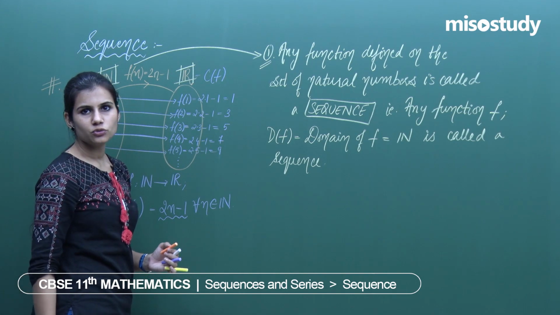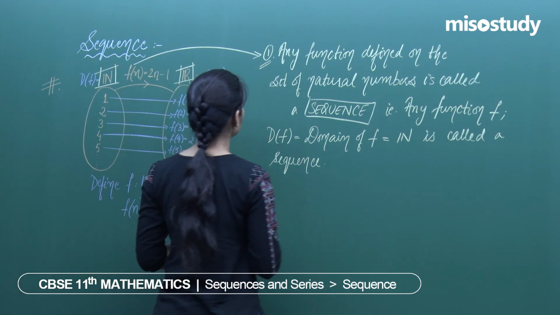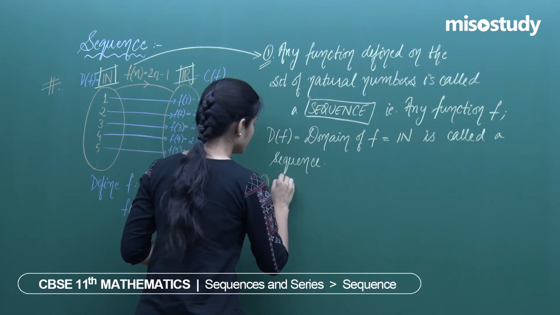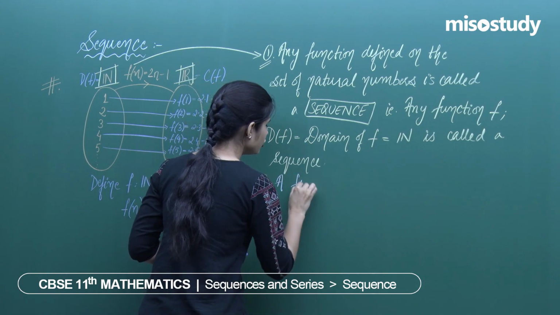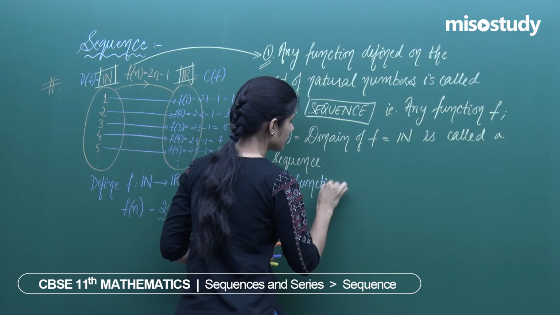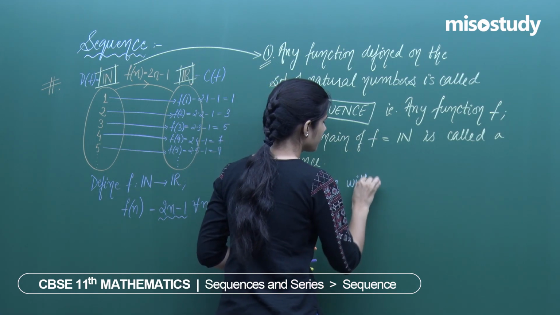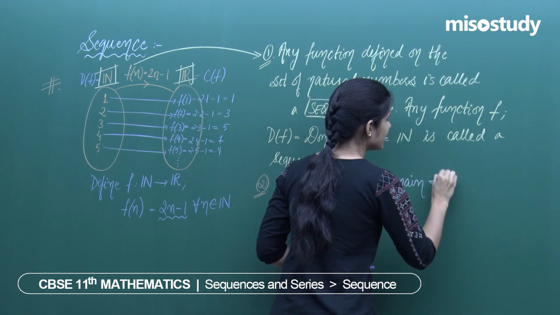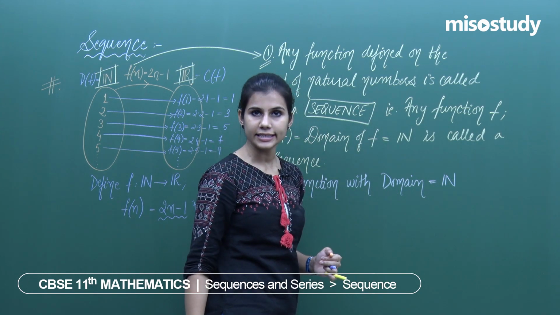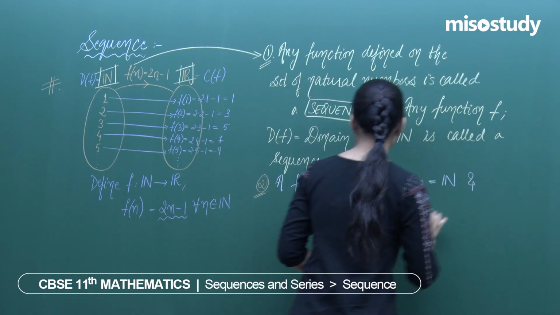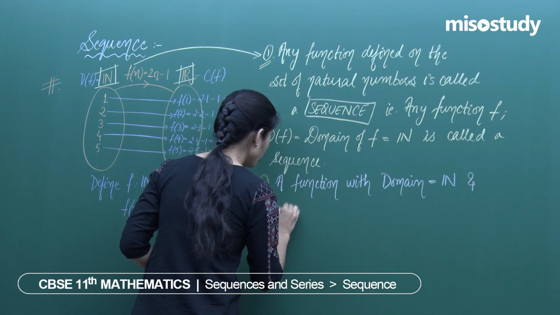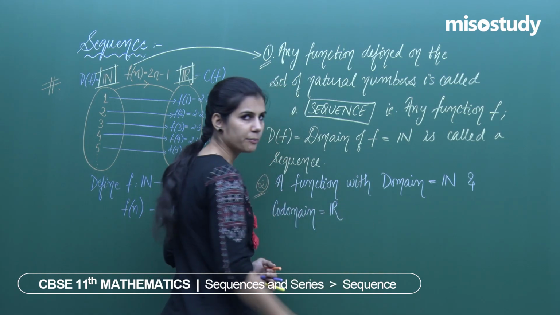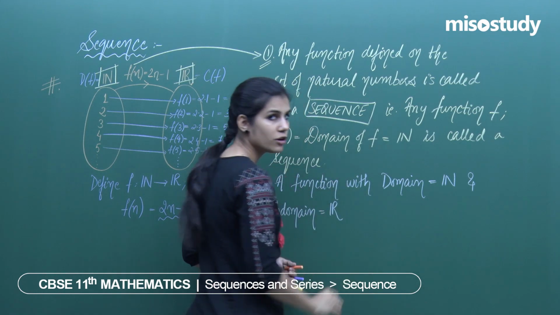Now as I was pointing towards the collection of reals also, let me talk about that aspect as well. A function with domain as the set of all natural numbers is called a sequence, and codomain as the set of all real numbers is called what?